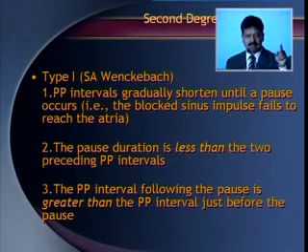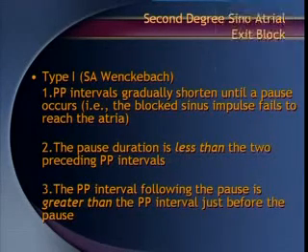Now we come to the second degree type 1, Wenckebach phenomenon. What do we do in AV block, Wenckebach phenomenon, which interval do we see? PR interval. What happens here? PP interval, not PR interval. The pause duration is less than 2 preceding PP intervals. These are the rule of 3.